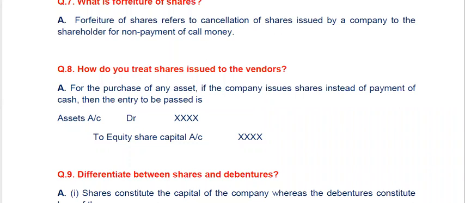Moving on to the next question. How do you treat shares which are issued to vendors? In this case, instead of payment of cash, usually shares are issued for purchase of any asset. The journal entry is also displayed on the screen. That particular asset account debit to equity share capital account.